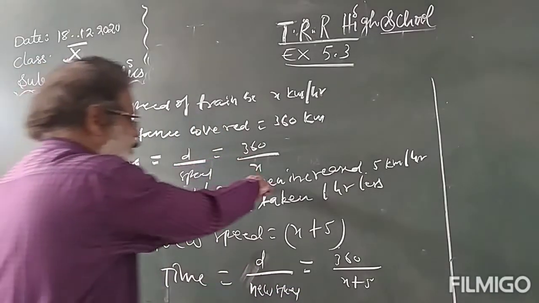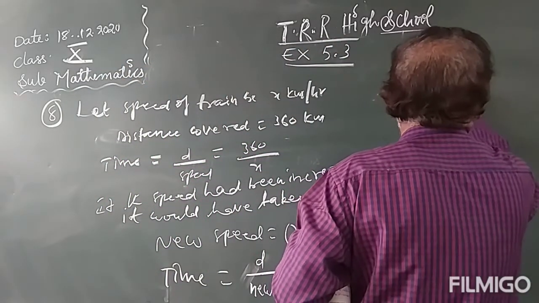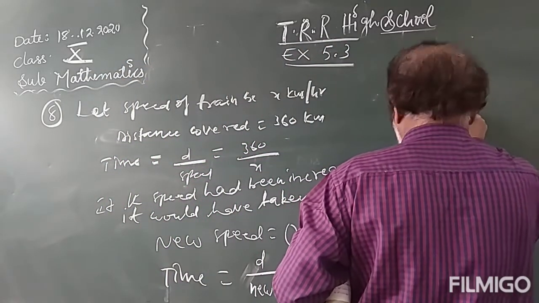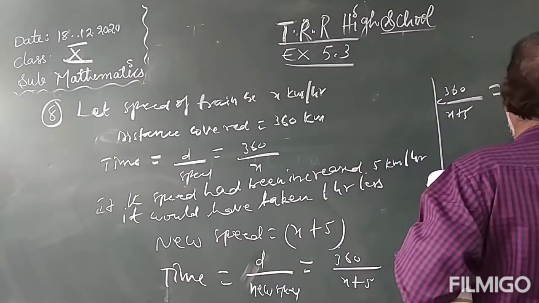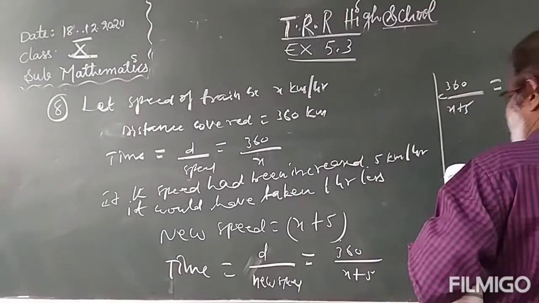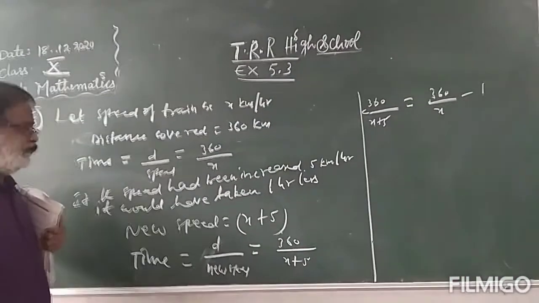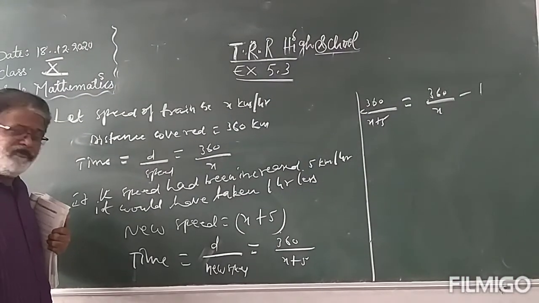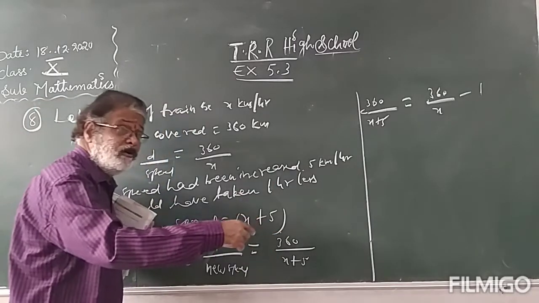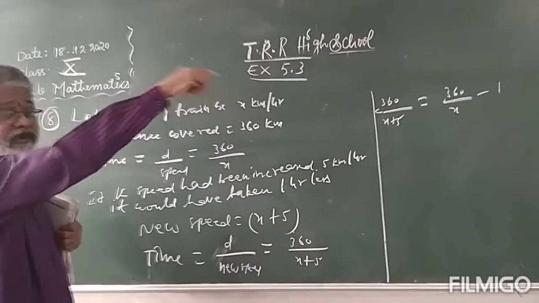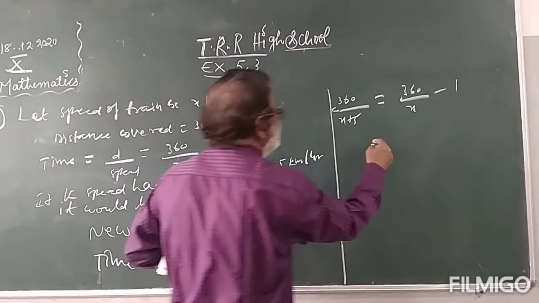The previous time is 360 by x. So 360 by x plus 5 is equal to 360 by x minus 1.